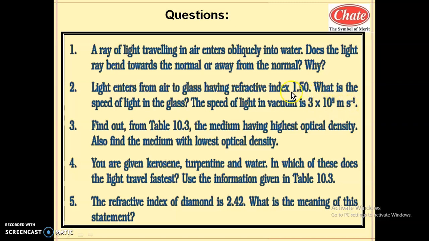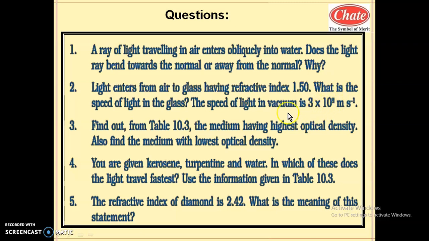So it is written as refractive index of glass with respect to vacuum, that is absolute refractive index, equal to velocity of light in vacuum divided by velocity of light in glass. So 1.5 is equal to velocity of light in vacuum to velocity of light in glass.